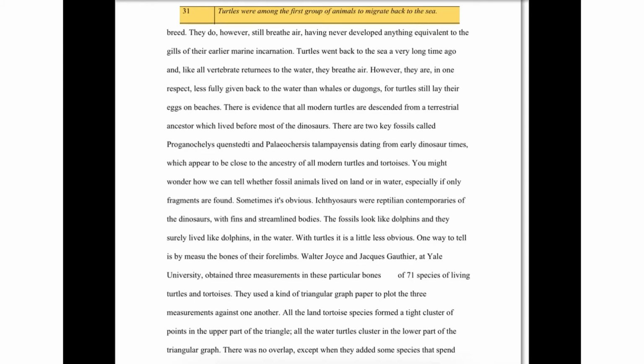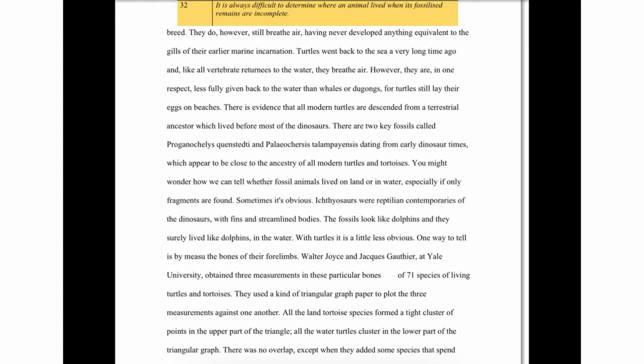So the question says turtles were among the first group of animals to migrate back to the sea. This sentence says turtles went back to the sea a very long time ago. So we don't know when that time was, and we don't even know if turtles were the first group of animals that went back to the sea. In which case, we don't have the information that the question is asking, and therefore 31 is not given.